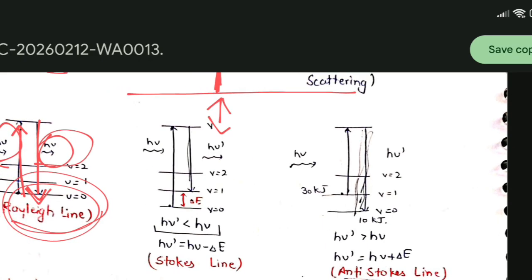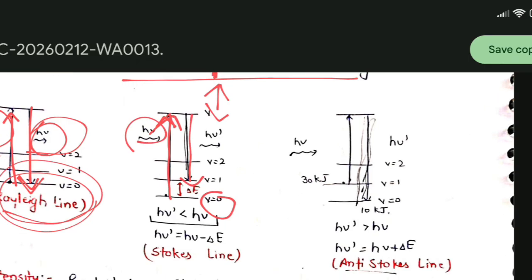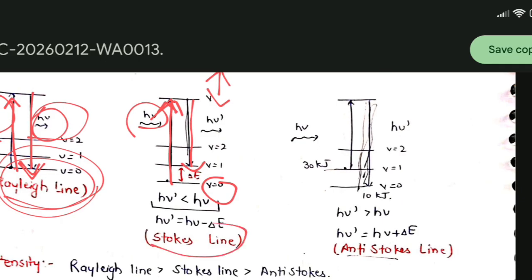Okay, and see, when the molecule is excited from energy level v equal to 0 to any other energy level, given with incident radiation h mu, it comes back losing some energy. So it is called the Stokes line. We get Stokes lines in this case.